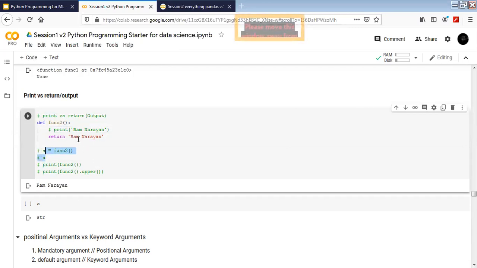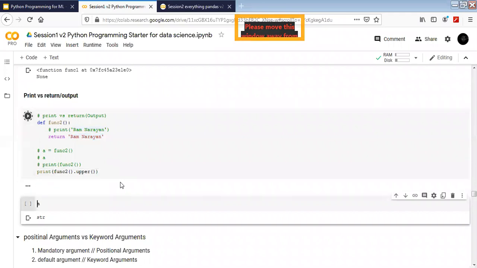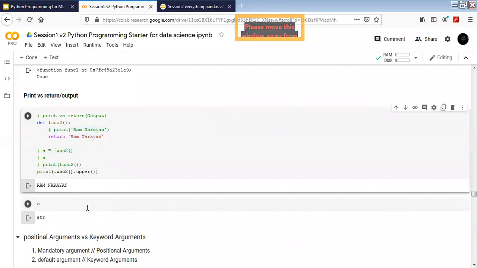So we are going to return Ramnaran. What is Ramnaran right now in terms of a programming language? String. Yeah, it's a string. So when my output is a string, I can apply string functions on top of it, right? So my output is something like Ramnaran, which is a string, and I can use dot upper to convert the string into uppercase.